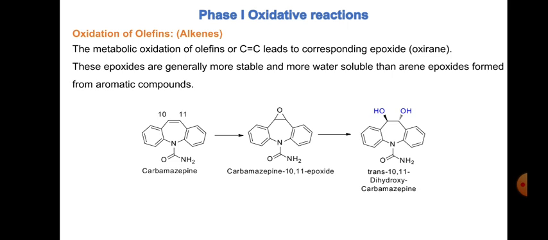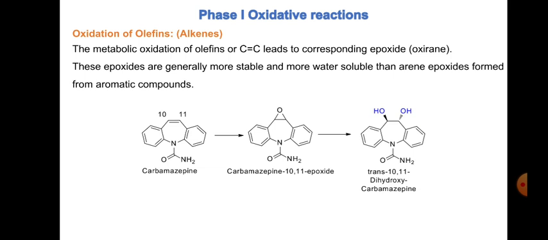For example, you can see the carbamazepine. This carbamazepine is getting converted to the epoxide or the oxirane. You can see the epoxide is getting formed and then this epoxide is converted to the corresponding diol. So you can see trans 10,11 dihydroxy carbamazepine is getting formed. This is the metabolite of carbamazepine which is getting formed through the formation of epoxide, carbamazepine 10,11 epoxide. This is the reaction that happens with the olefins.